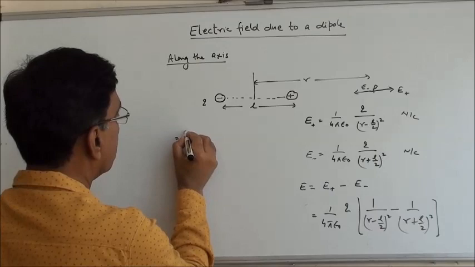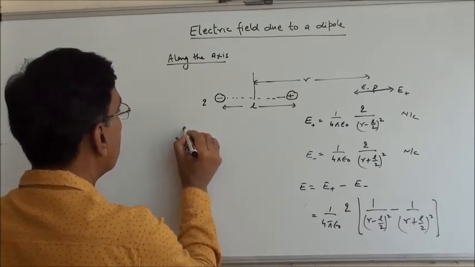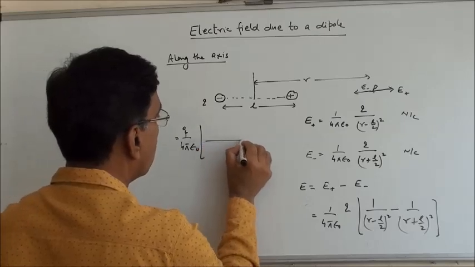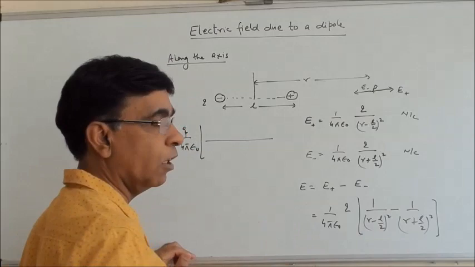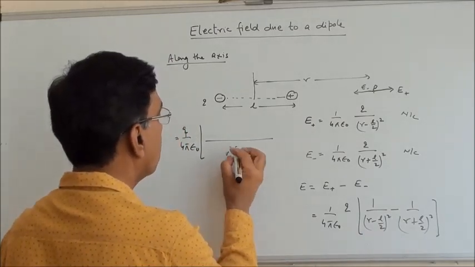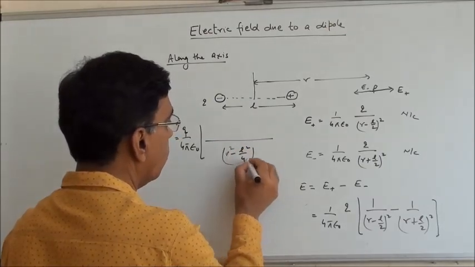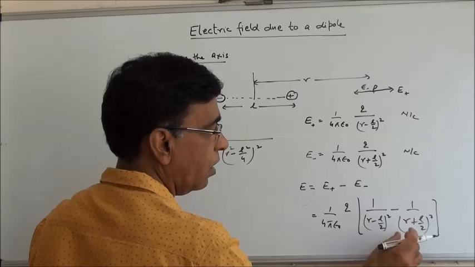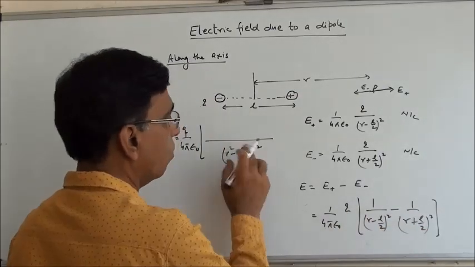Let me write this expression here, 1 upon 4 pi epsilon naught q. It's simple algebra. A minus b, a plus b becomes a square minus b square. So r square minus L square by 4, whole square. A minus b and a plus b, so a square minus b square whole square.